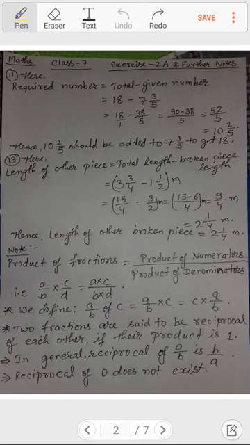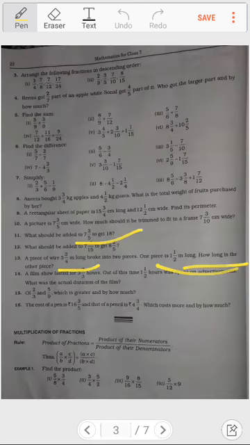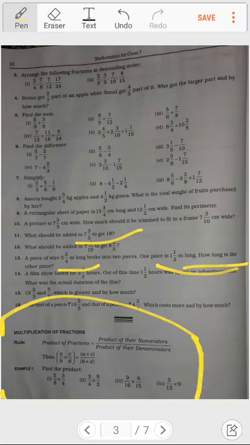Now we will go towards the text. As you can see below, what I said and wrote in the note is explained over here. Product of fractions is equal to product of their numerators by product of their denominators. Thus A by B into C by D is equal to A into C by B into D. Now here you can see examples given.